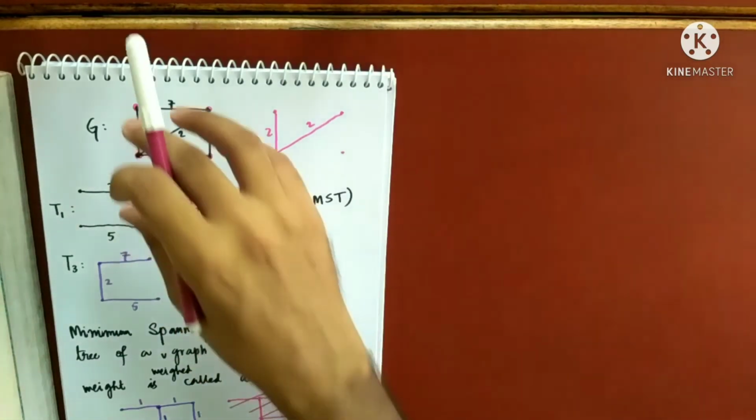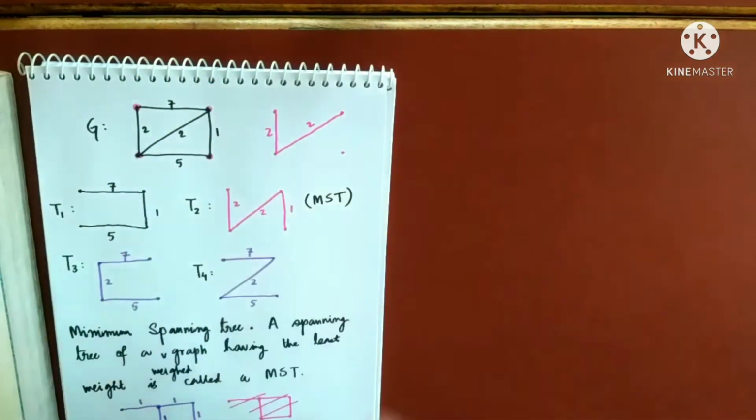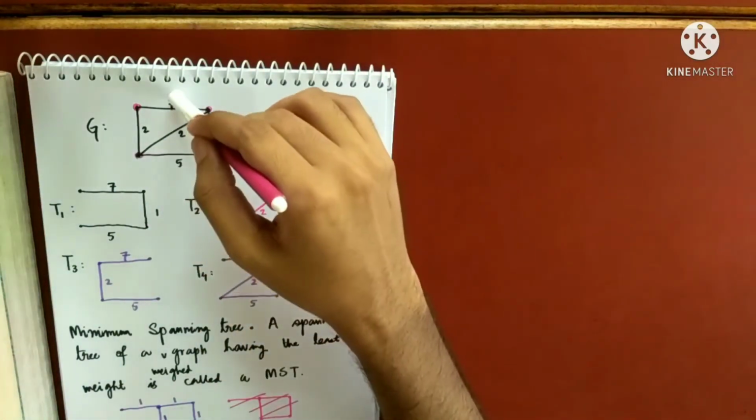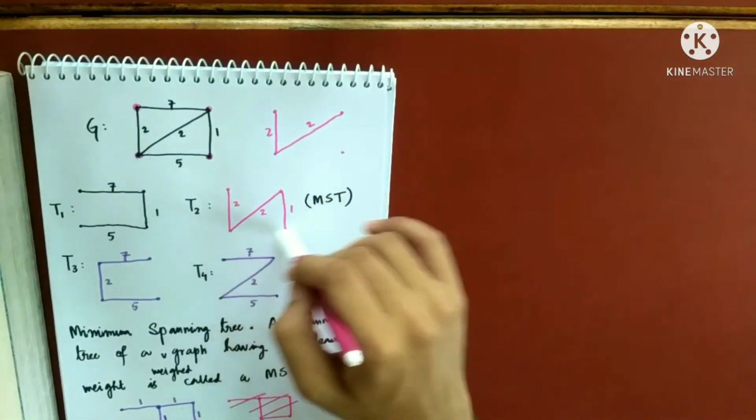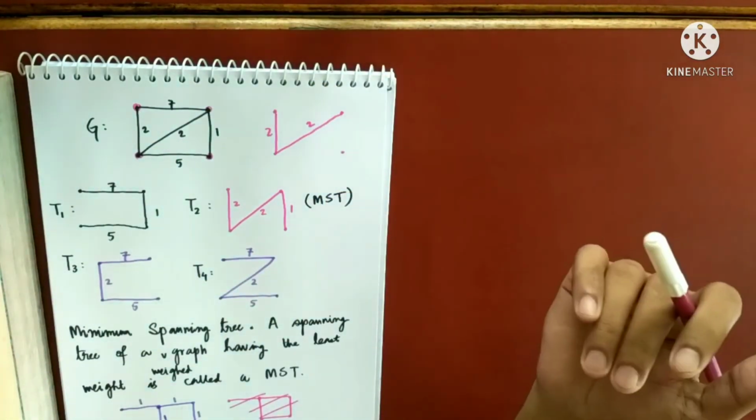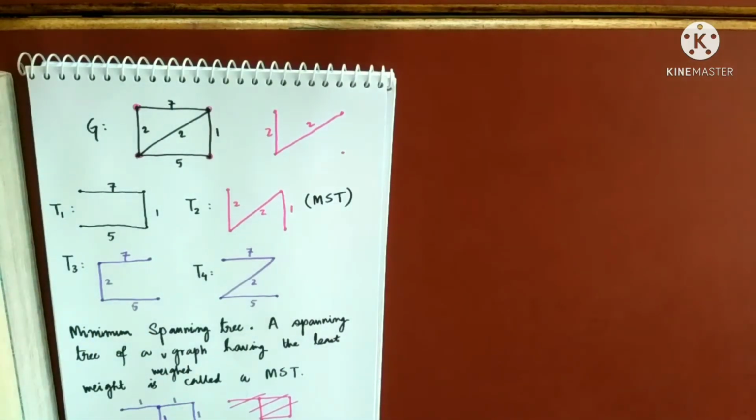That means connectivity should not be hampered, but you want the minimum connectivity. And you see, this high maintenance cost is removed here. So that will be the advantage of the company. So this is why we care about minimum spanning trees. There are many applications of minimum spanning tree. This is just one of them.